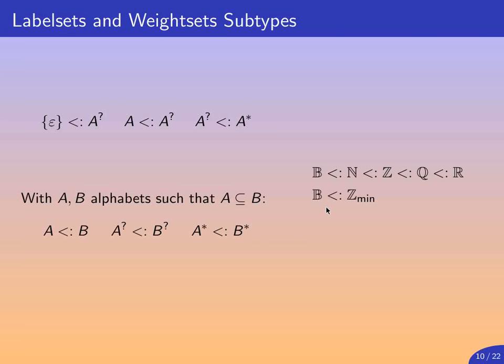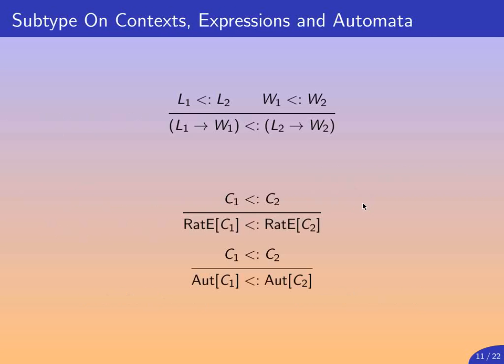And as a separate branch of the graph, we have Booleans, which are a subtype of z-min, where z-min is a tropical algebra with min and plus. It is also convenient to make labels comparable with rational expressions and weights comparable with rational expressions. This will permit us to introduce injection operators easily, as you're going to see in a minute.